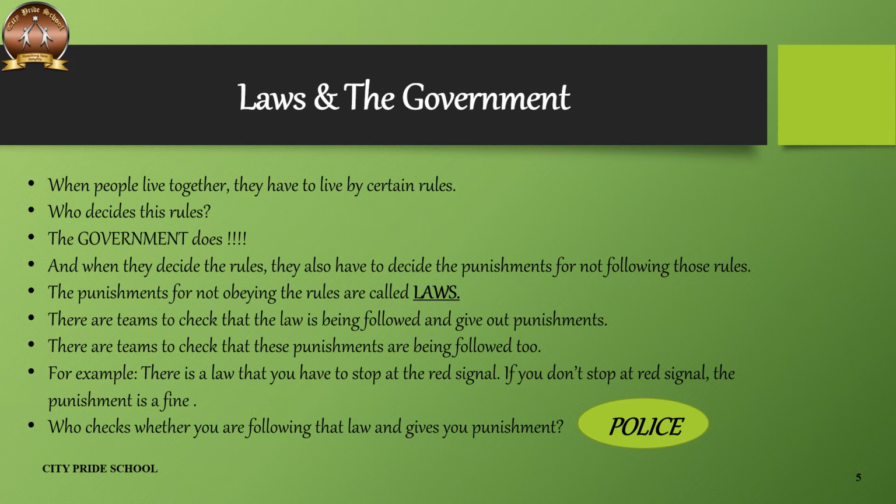Without these laws, the powers that the government has to make decisions will have no use if they don't make these laws and punishments, right?